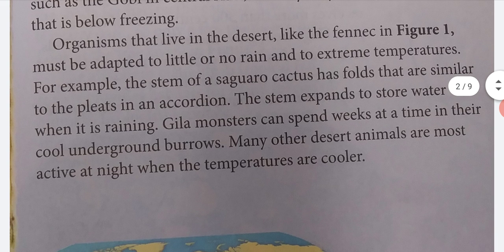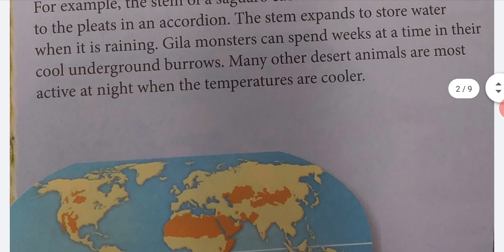Organisms that live in the desert, like the fennec in Figure 1, must adapt to little or no rain and to extreme temperatures. For example, the stem of the saguaro cactus has folds that are similar to the pleats in an accordion. The stem expands to store water when it's raining. Gila monsters can spend weeks at a time in their cool underground burrows. Many other desert animals are most active at night when the temperatures are cooler.